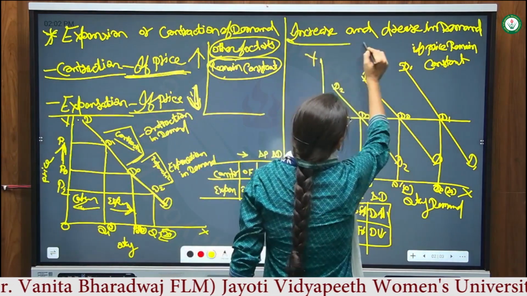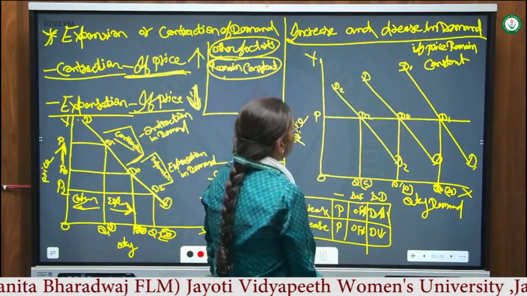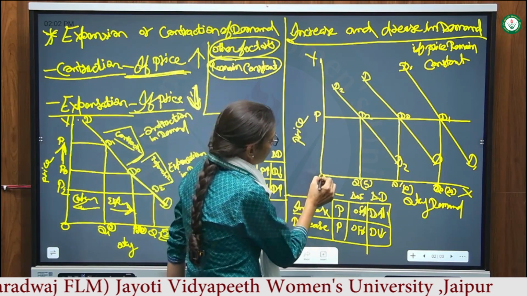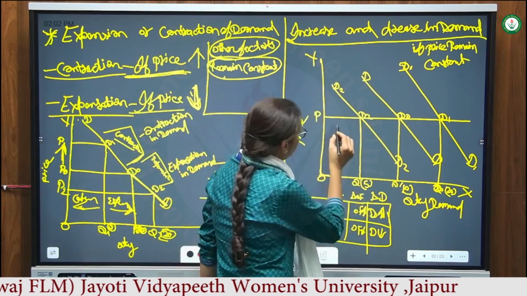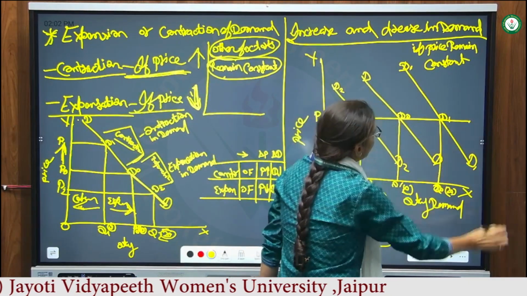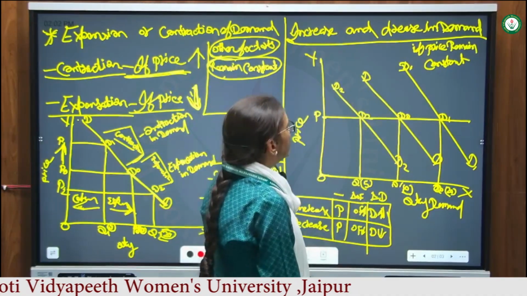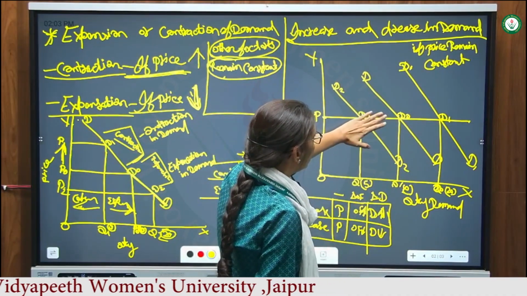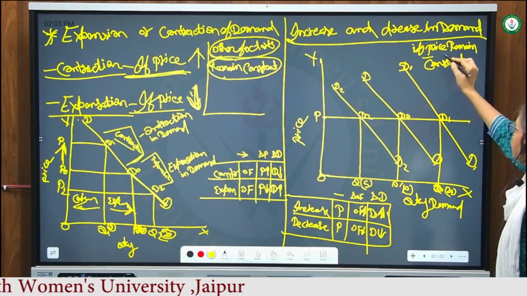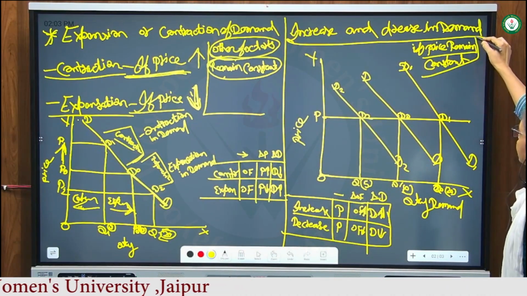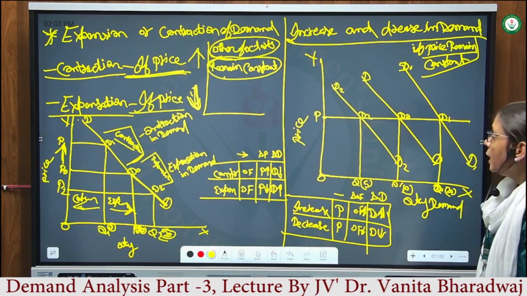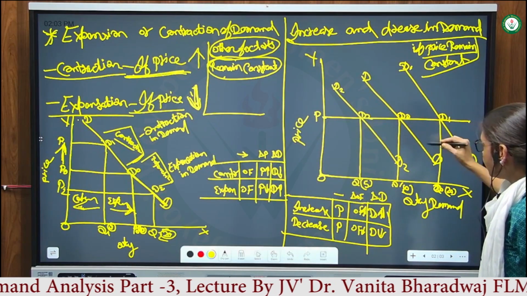Next is increase and decrease in demand. In this situation, the demand curve is showing that price is constant. There is no change in the price. It means when increase and decrease take place in demand, other factors are changing and prices remain constant. Price in the sense price of a commodity is constant, only OP is the constant price. DD is the demand curve at first, at this price.